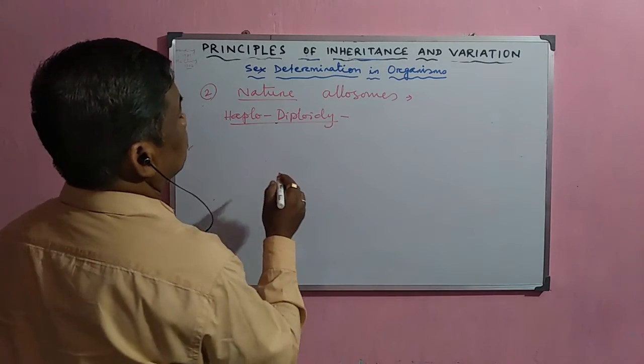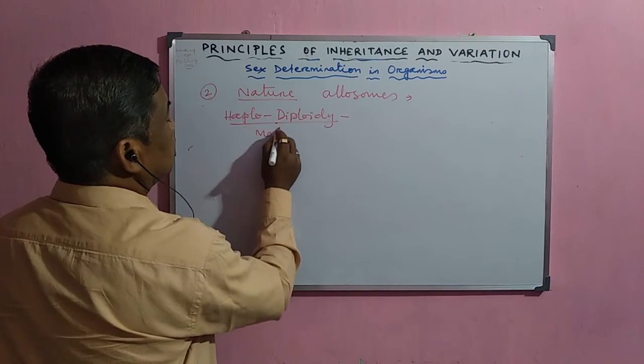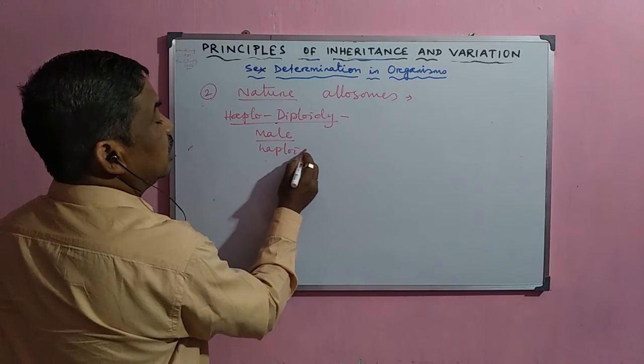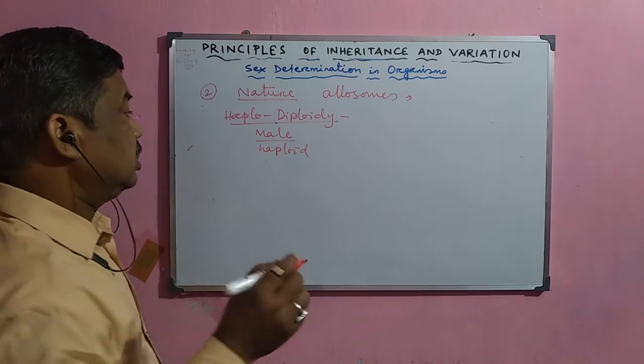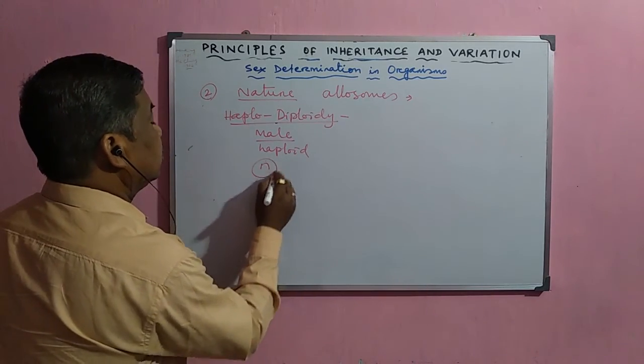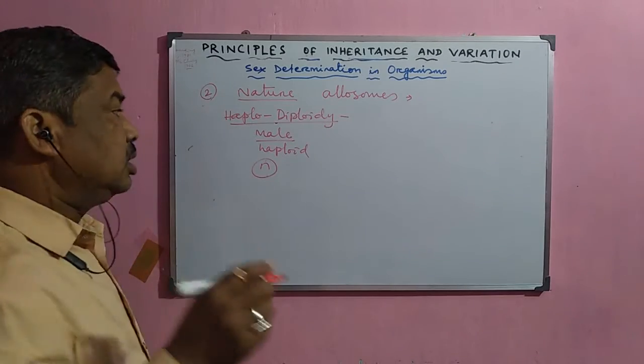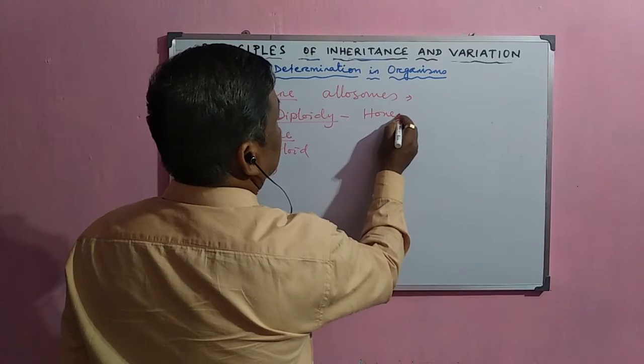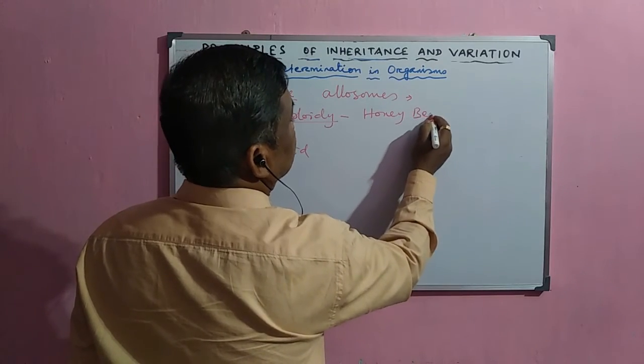Normally the males are haploid in nature, and n number of chromosomes are there in case of male. In case of female, it is observed in honeybees.